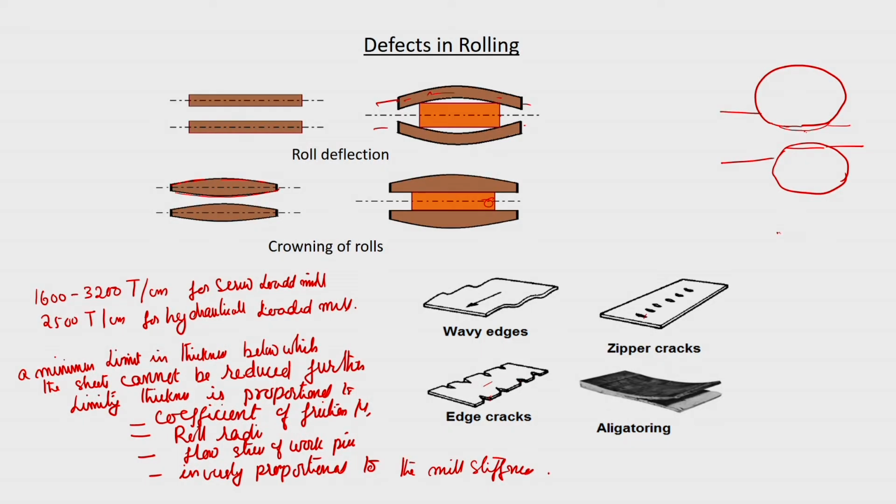Then strains are there only at the surface; the piece was like this, and after some deformation only this region has been strained. With subsequent rolling passes, this will also end up splitting.